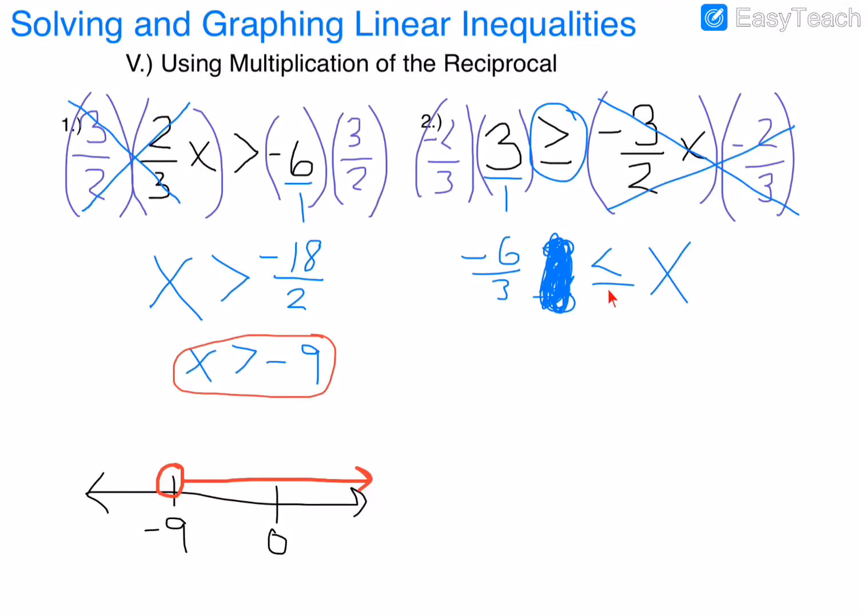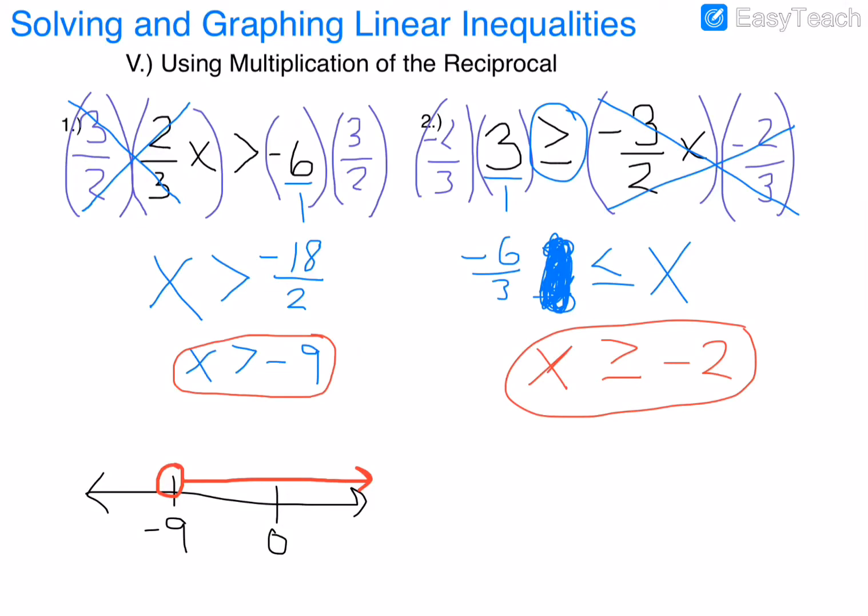So now, -6 divided by 3 is -2. Is less than or equal to x. That means x is bigger than or equal to -2. So we're going to rewrite that. So we got x is greater than or equal to negative 2. And now that my x is on the left, my symbol will point to the direction I should shade. We also get an equal to here, so that means I'm going to have a colored in circle.